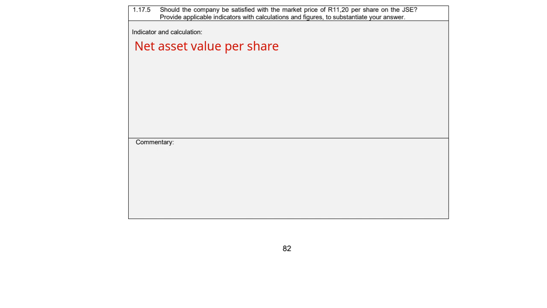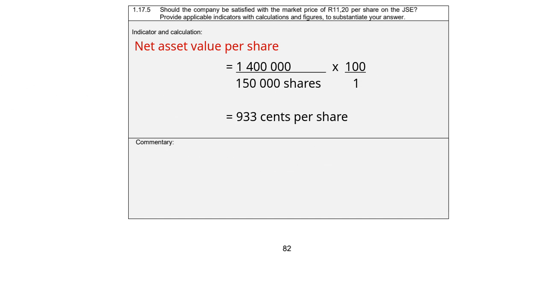Now remember, your shareholders' equity is your ordinary share capital plus your retained income amount. And our issued shares is what was issued during the year. So if we go back to the question, it was 1.4 million rand divided by the 150,000 shares times 100 over 1 to give you 933 cents per share.